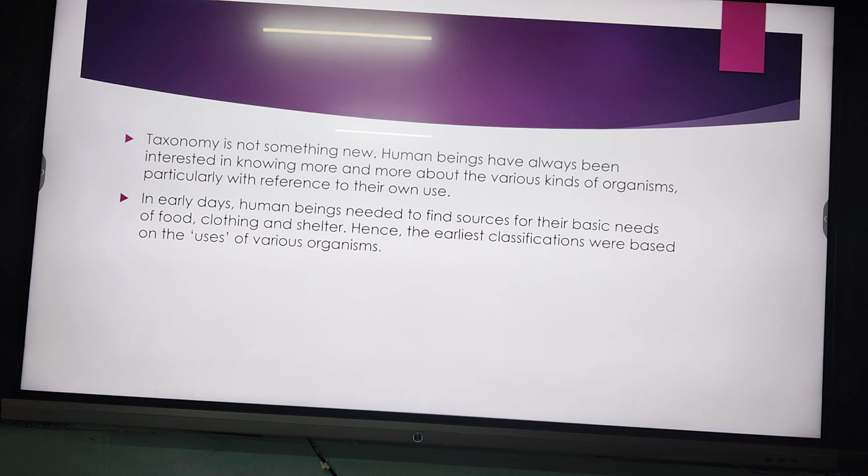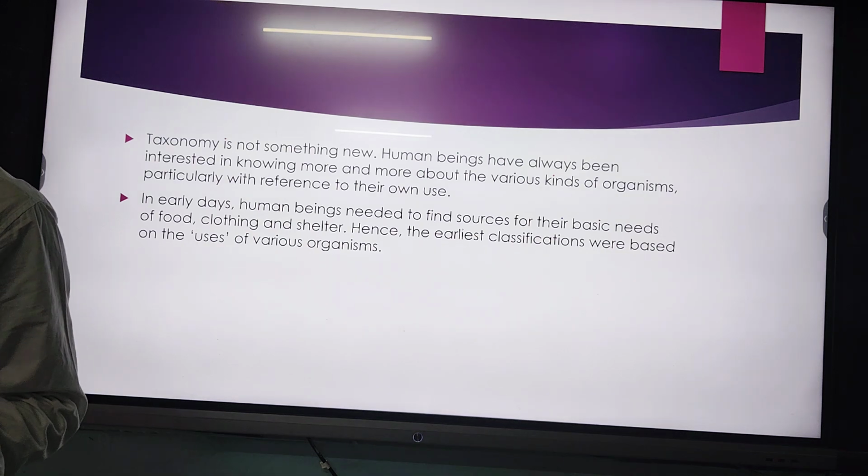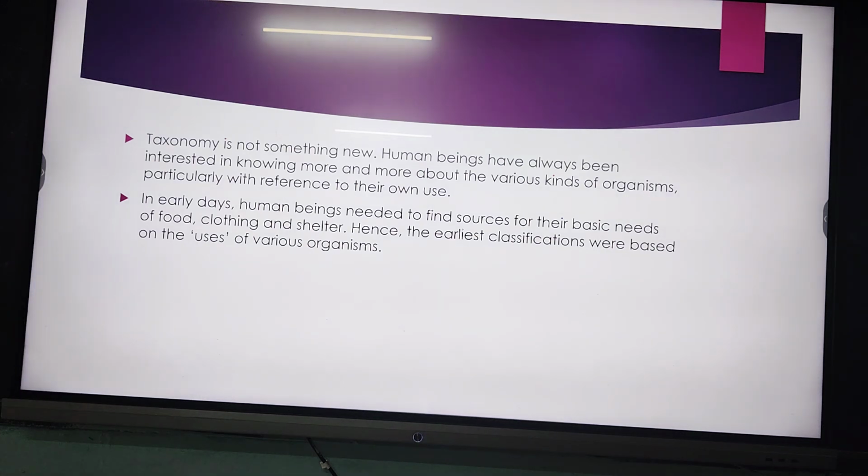But as human knowledge came up, the knowledge got enhanced.